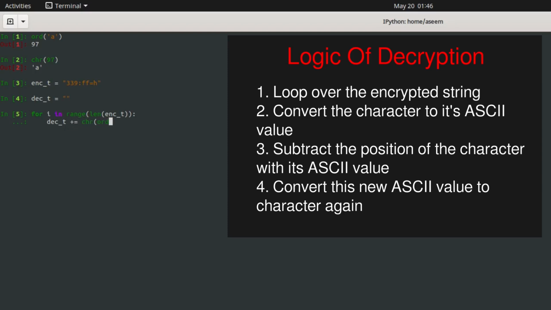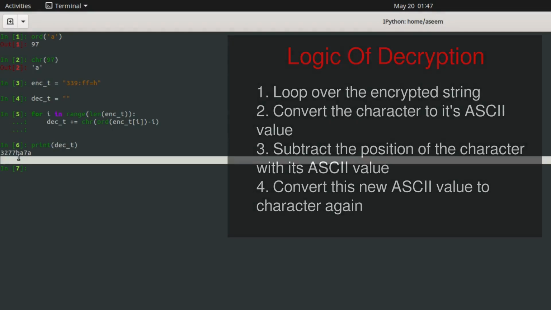So first I need to convert the character to its ASCII value, so this is converting it to the numeric form. Then I need to subtract the index from itself. Then I need to convert this back to the character form, so I write it into chr. Now if we print dec_t, we get the same value as that.